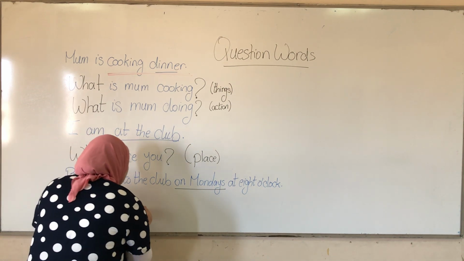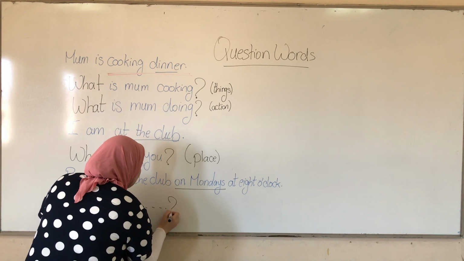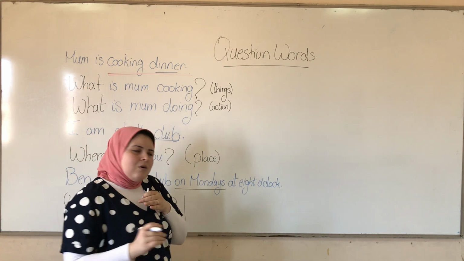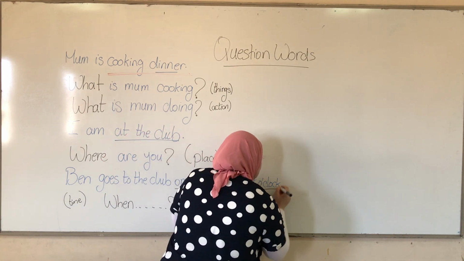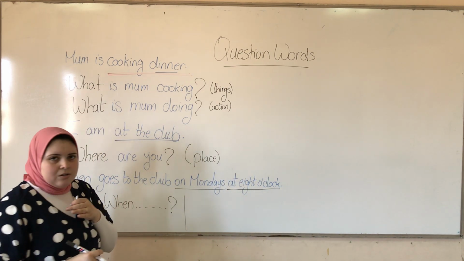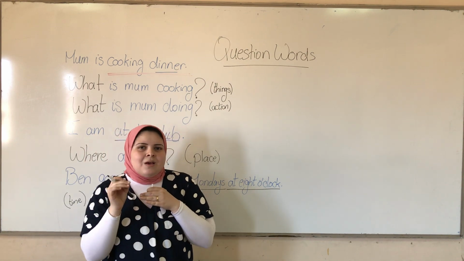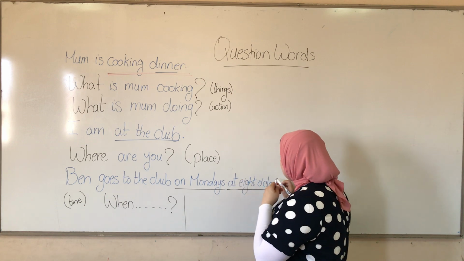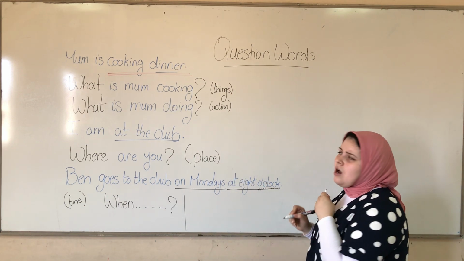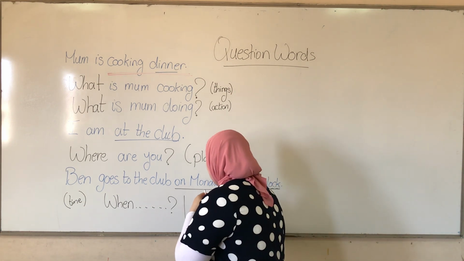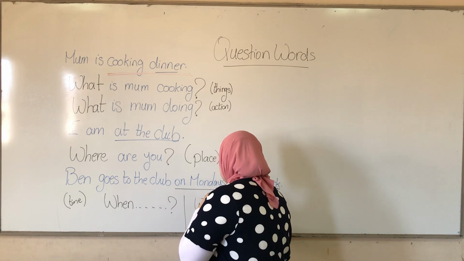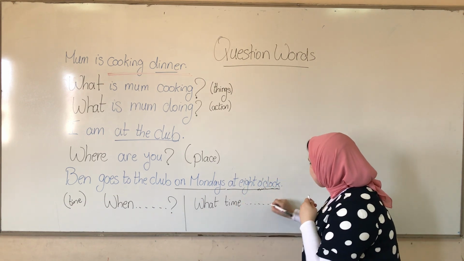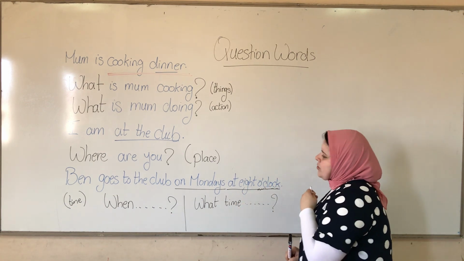And at the end, I'm going to put the question mark. But here, if I'm going to underline the part at 8 o'clock, it's not only time, it's specific time. For specific time, if I see the word o'clock, I'm going to use what time. And I'm going to put the rest of the question and at the end, question mark.